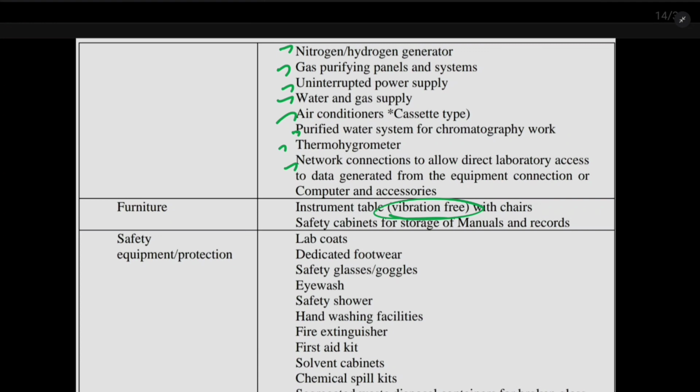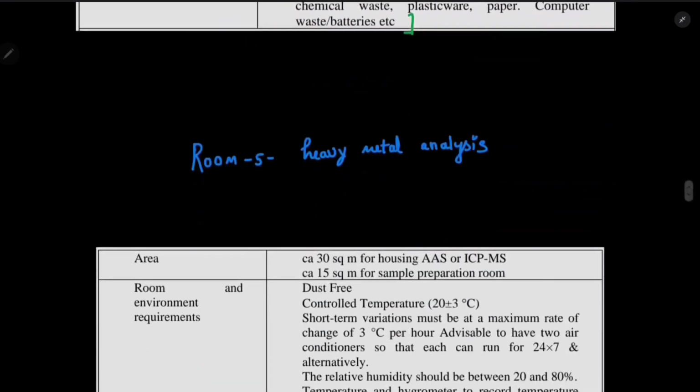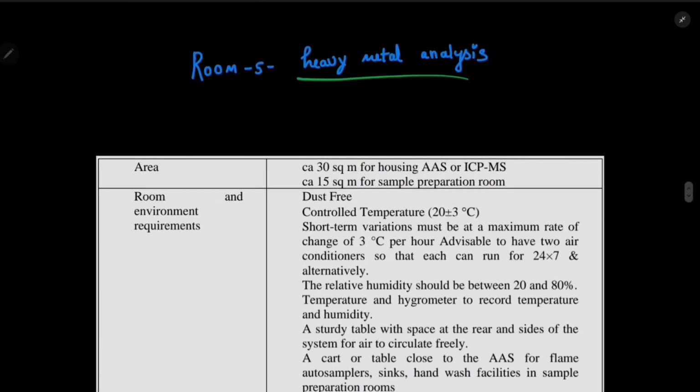Okay, and the laboratory safety and equipment is similar. So nothing we need to worry about. And heavy metal analysis, see guys, there are two different areas. So sample preparation room is 15 square meter, and the area for handling the AAS or ICP-MS is 30 square meter.